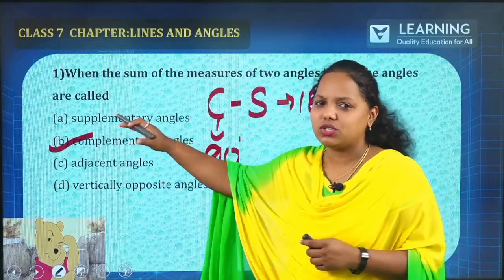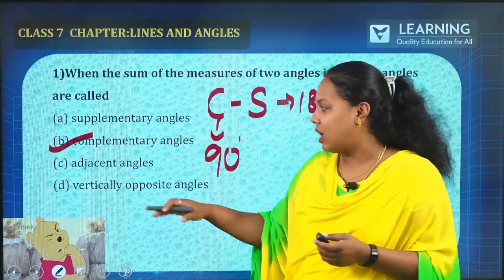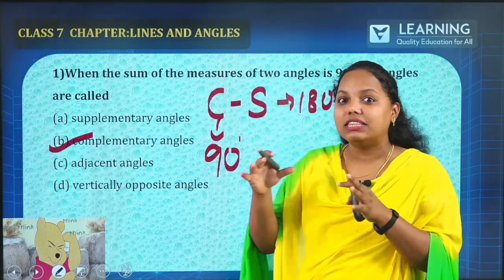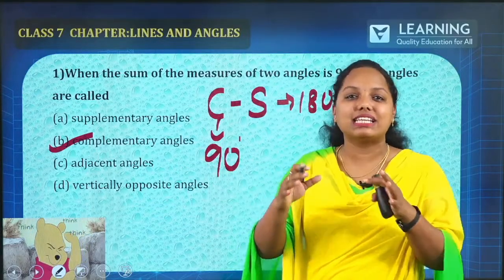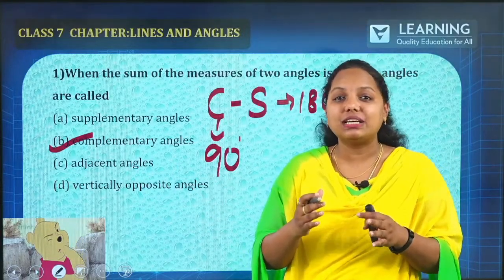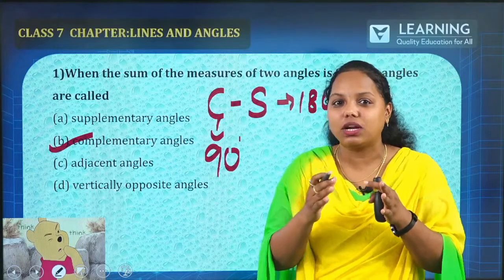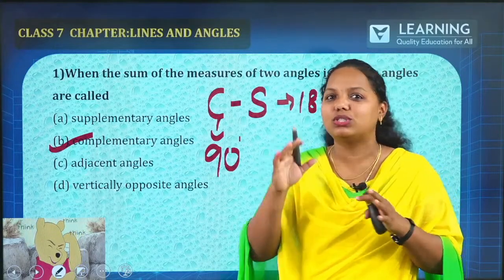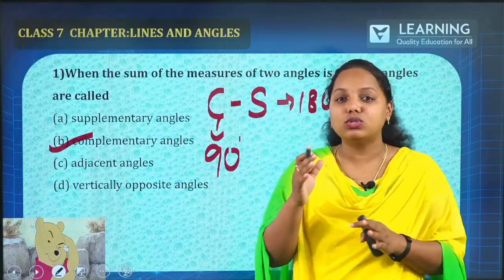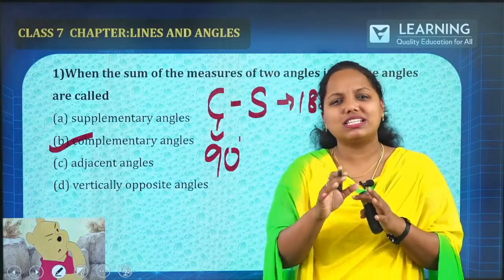How about supplementary? Well, it is straight angle, 180 degree. How about adjacent? That is entirely different. I hope I have given the example of the friend sitting next to you. How about vertically opposite? Vertically opposite is nothing but X. I hope you remember that one. How about Z and N? Those are all alternate angles. How about F and reverse F? Those are corresponding angles. So, this is just the brush up.